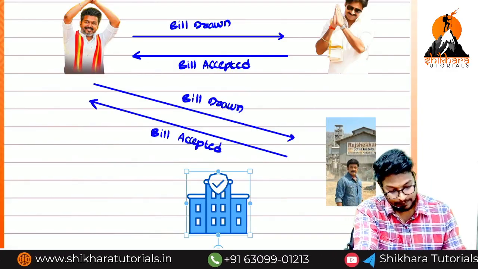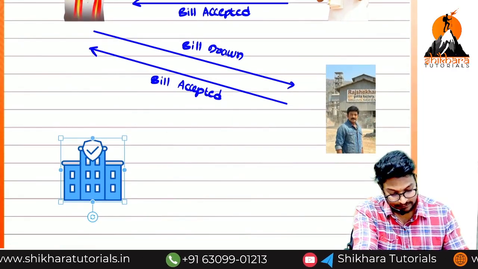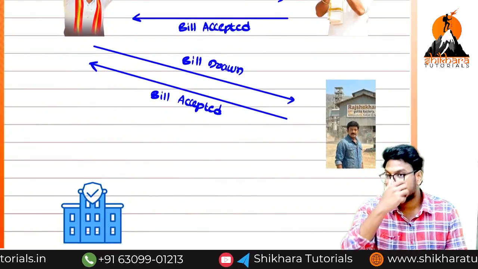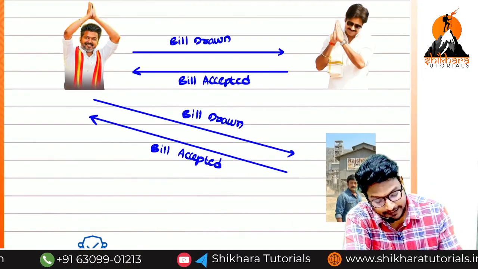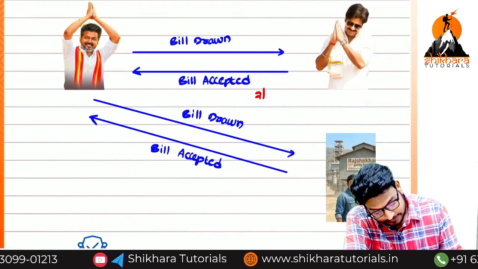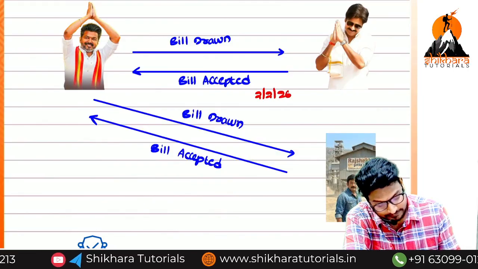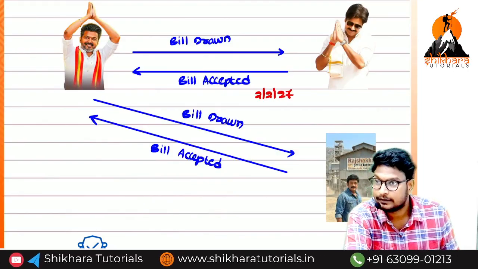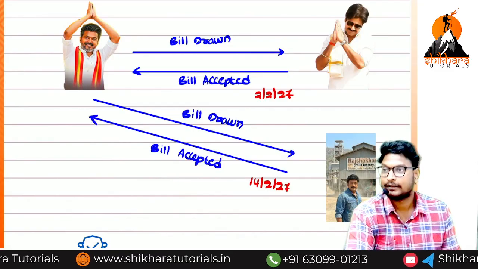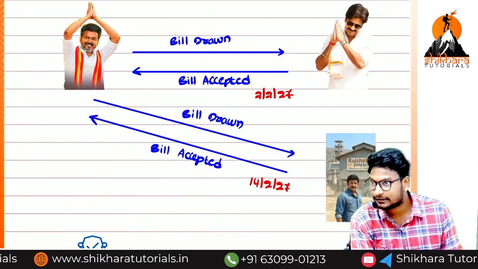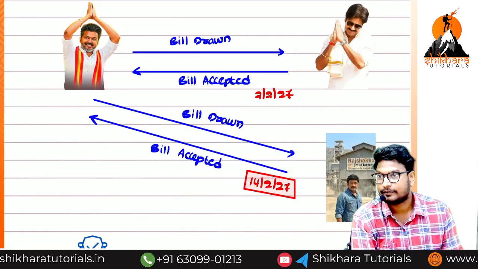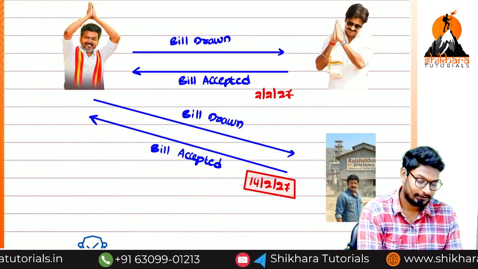Now, Vijay is a CM, so he is busy. For example, the due date of the first bill is 2nd, 26, and the due date of the second bill is 14th Feb 27. Compulsorily Vijay will be very busy on that date, Feb 14, Valentine's Day.